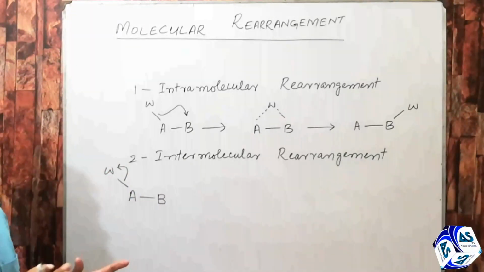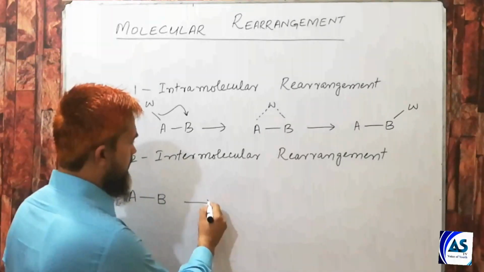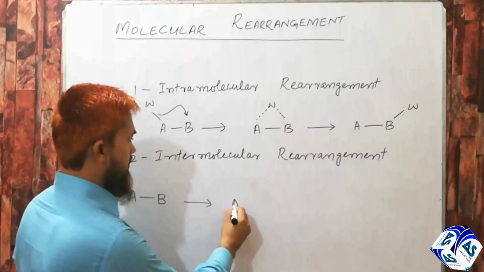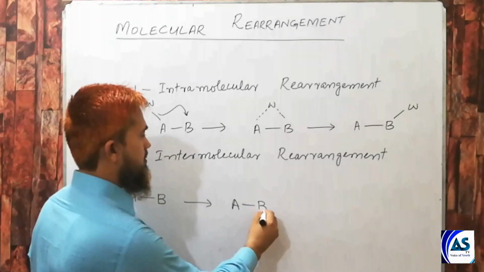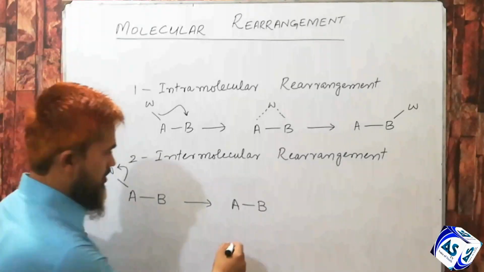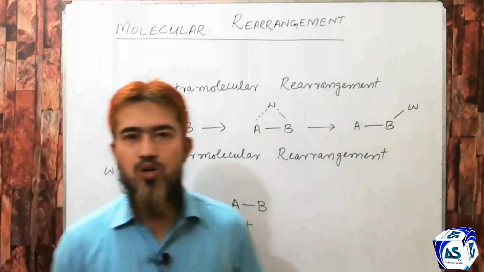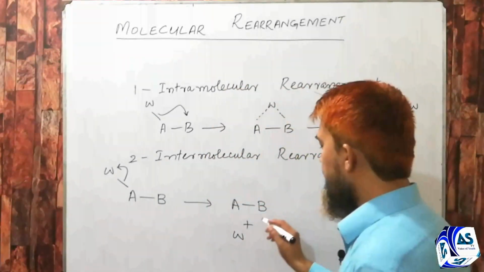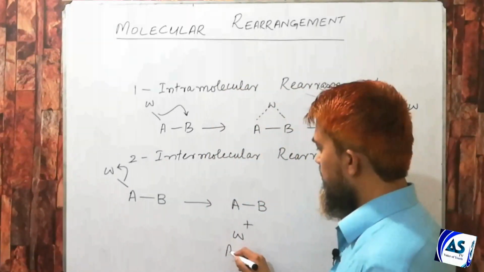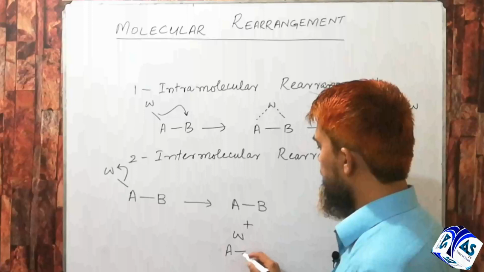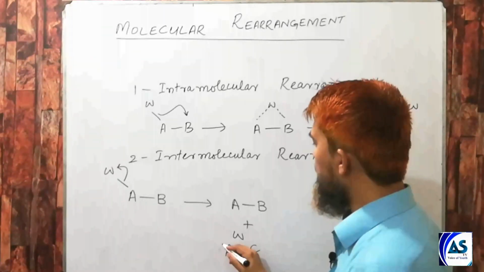This is complete detachment, and after complete detachment, this system looks like this one, and W is a separate entity. And this W then goes into another molecule of similar type.